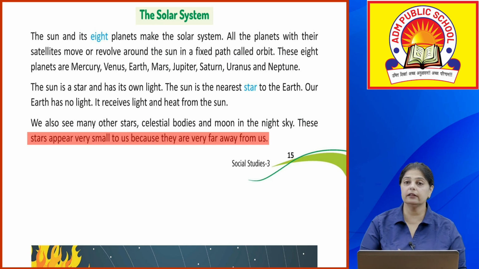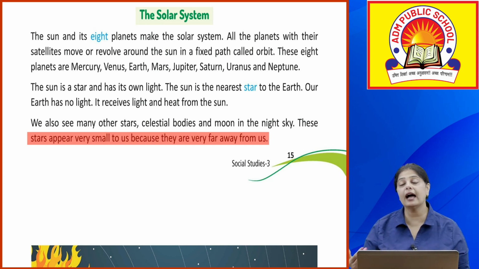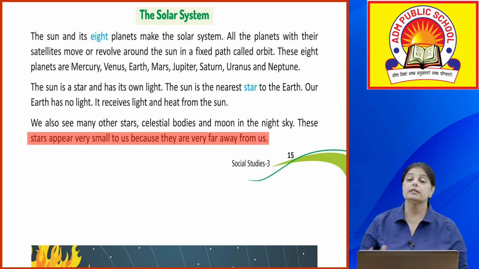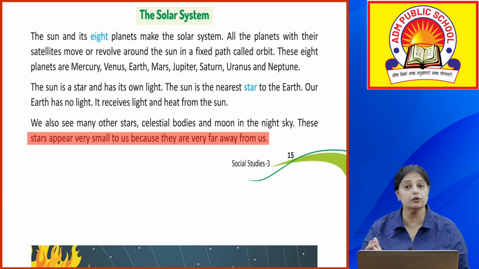Solar system में क्या है? There is sun and the 8 planets, okay. All these planets, okay, they move or revolve around the sun, okay, and they have their fixed path जिसमें वो move करते हैं. Now this fixed path is called orbit. Now which are the 8 planets? We already know it is Mercury, Venus, Earth, Mars, Jupiter, Saturn, Uranus and Neptune, okay. Sun, it's a star, it's not a planet, it is a star, it has its own heat and light, okay.